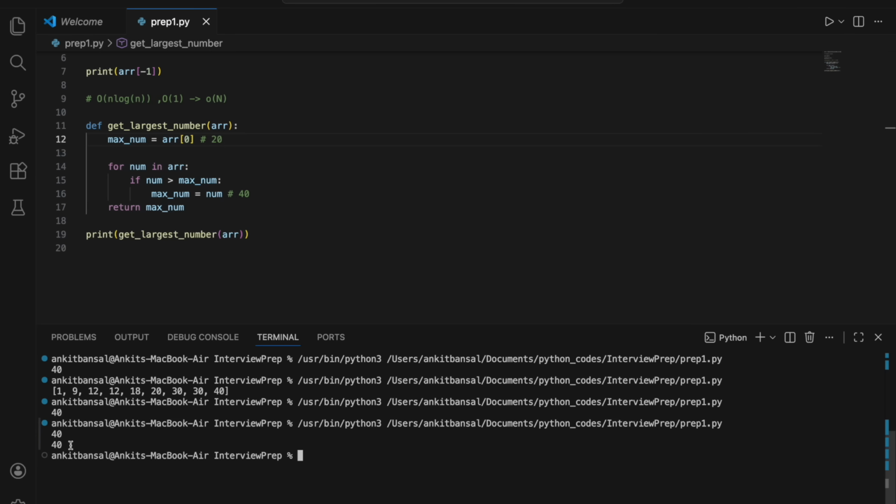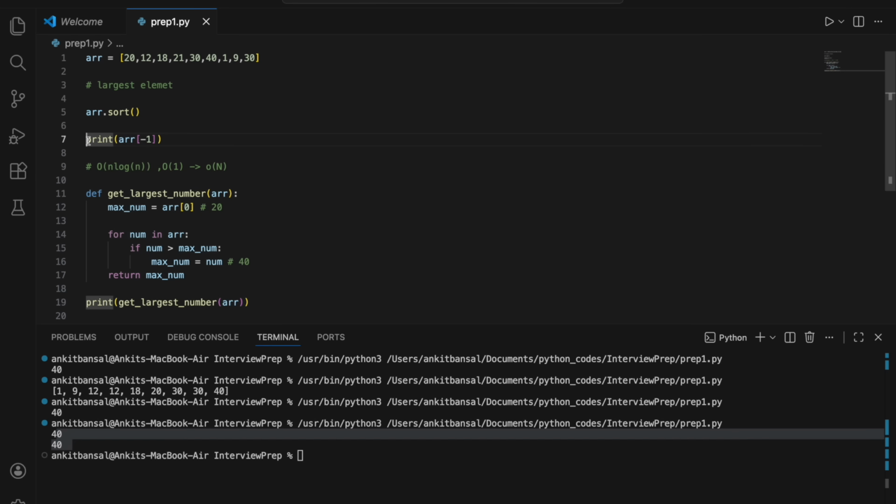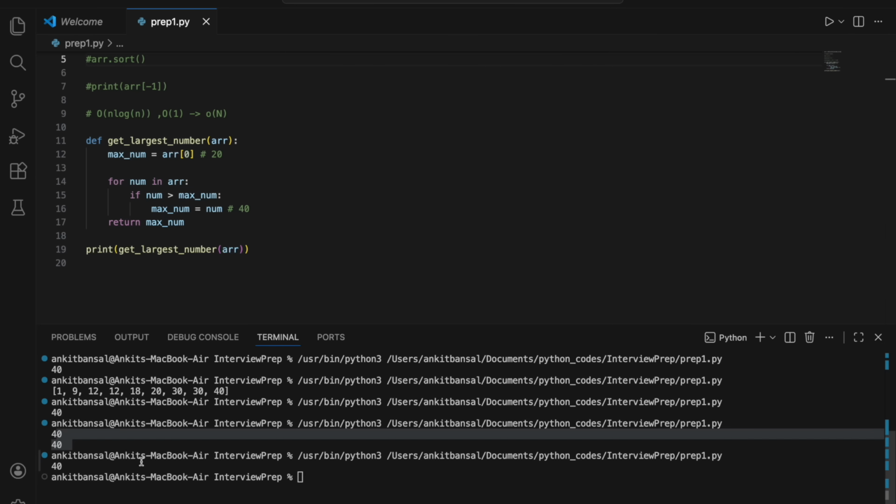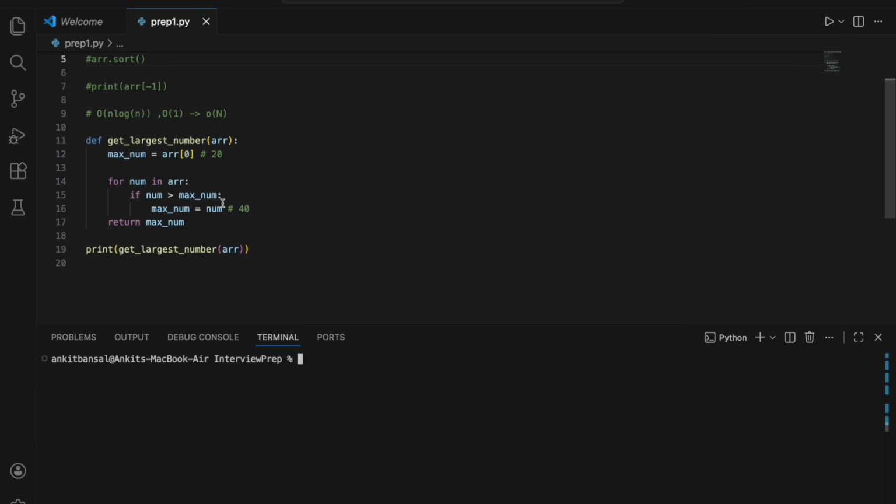So if you see, I'm getting 40, right? So this is how you have to think about it. Let me just remove this because it is sorted already. Yeah, now it should be fine, and we are still getting 40, right? Let me clear it, and what I want to show, I will print here as well, so that you know after every for loop where we are, right?